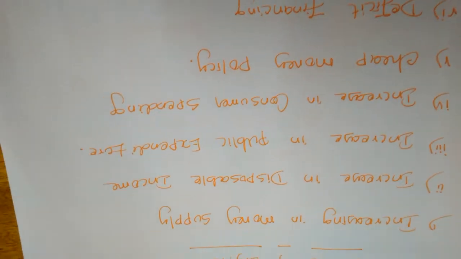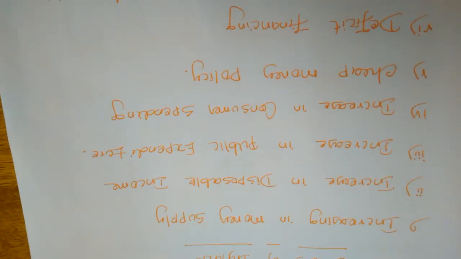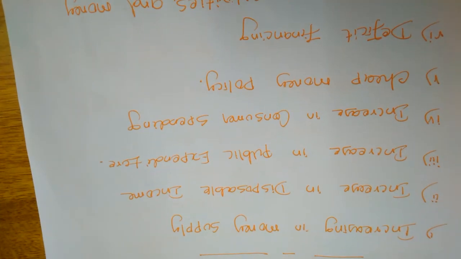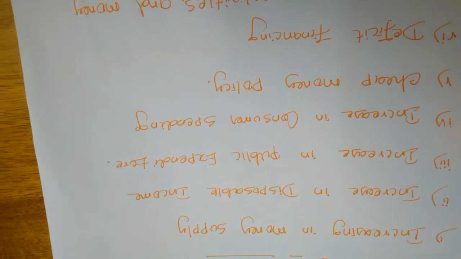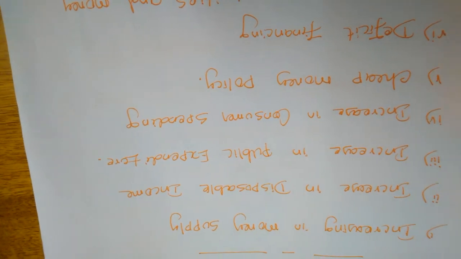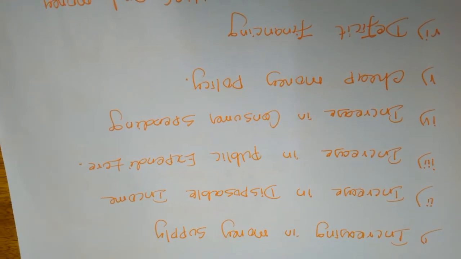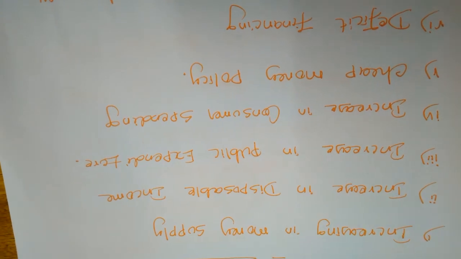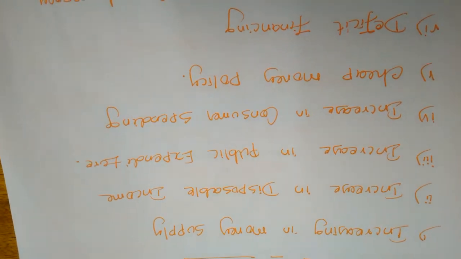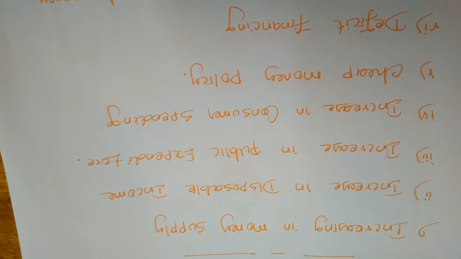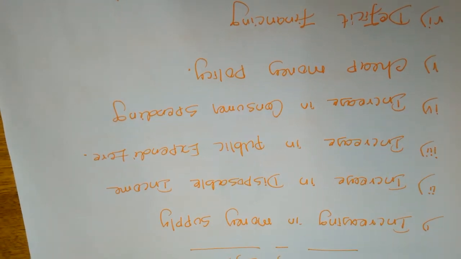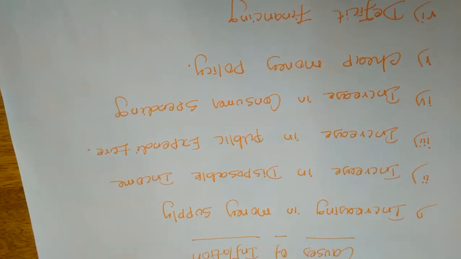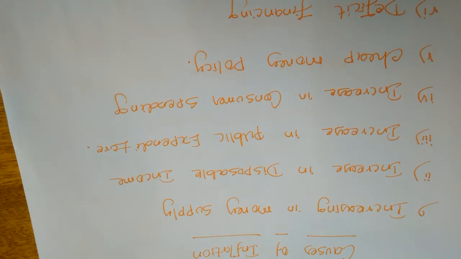Now you are able to spend an extra 200 rupees in your daily expenses. Whenever your daily expenses increase, automatically your demand also increases. The high demand will create higher prices, so automatically the price level will increase, right? So whenever the disposable income increases among the people, it leads to increasing inflation.